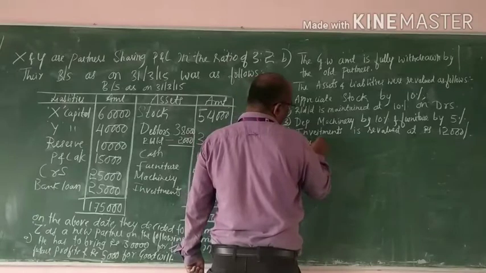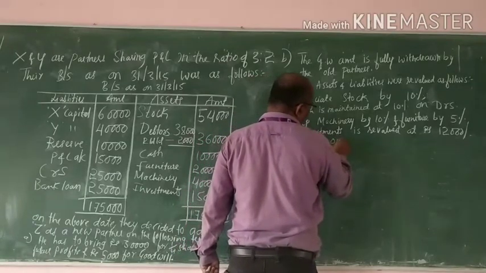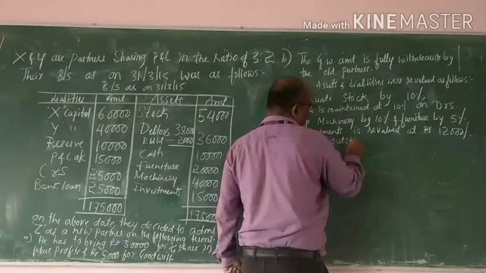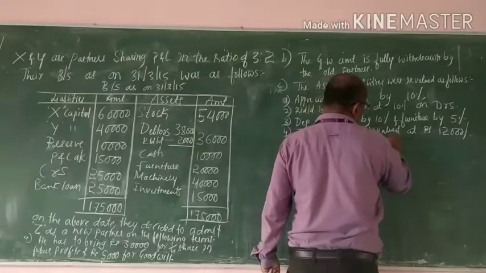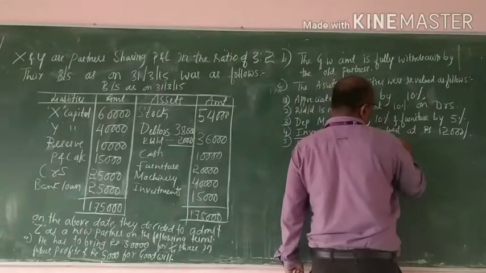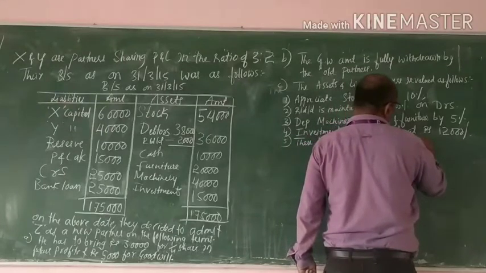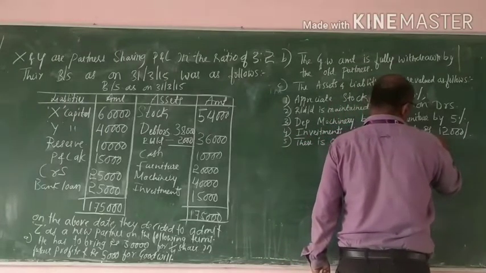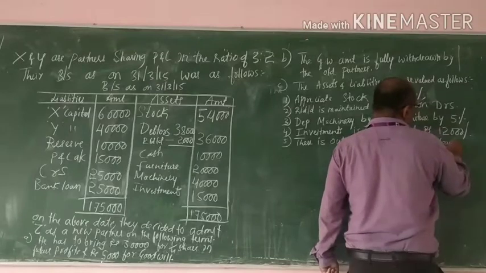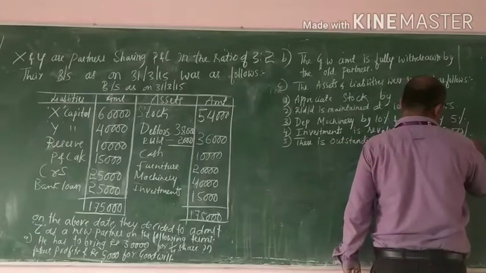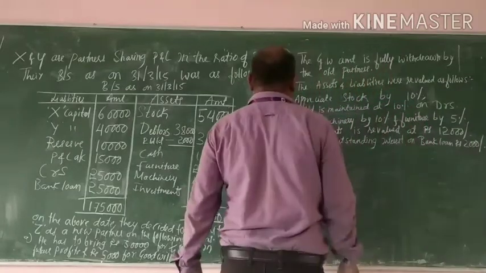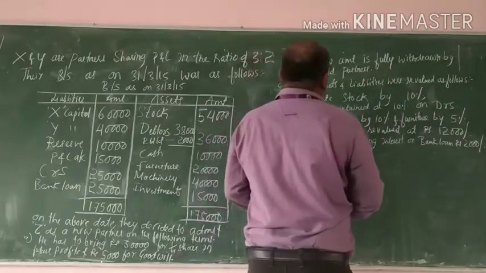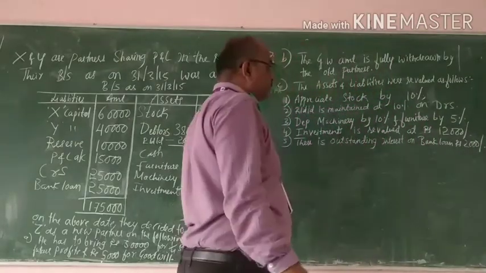There is an outstanding interest on bank loan, rupees 2,000. So these are the adjustments.